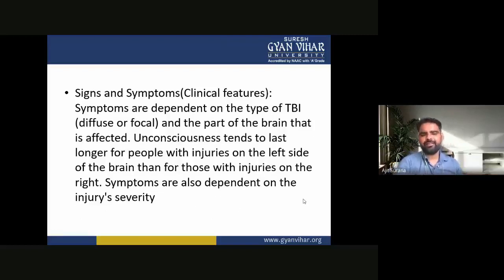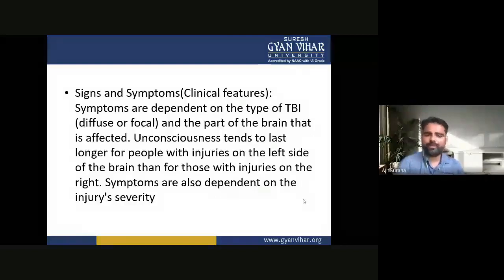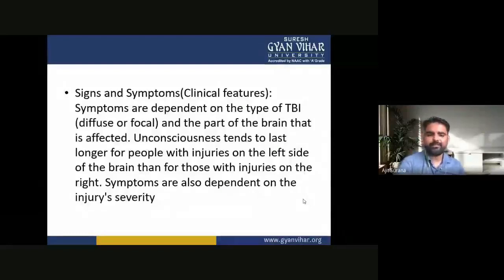So the signs and symptoms, or clinical features, depend on the type of TBI, or traumatic brain injury. It may be diffuse or focal, and on the part of the brain that is affected. Unconsciousness tends to last longer for people with injuries on the left side of the brain than for those with injuries on the right side. Symptoms are also dependent on the injury severity.